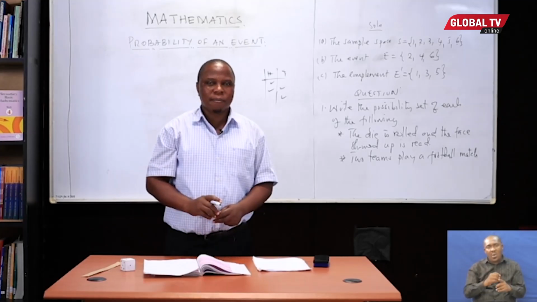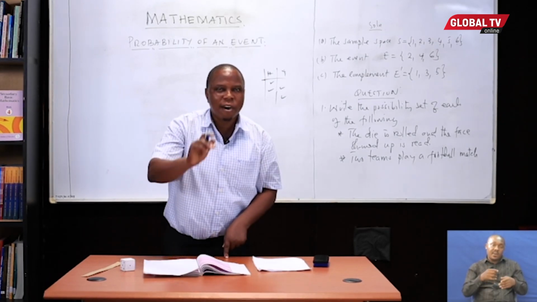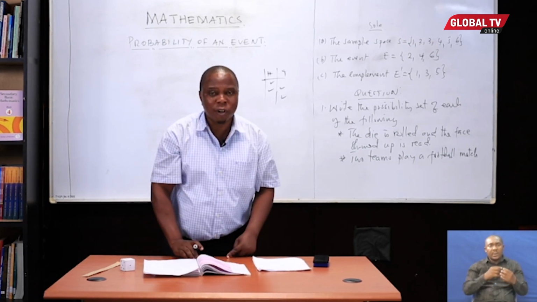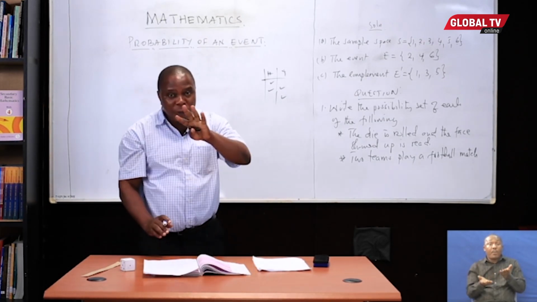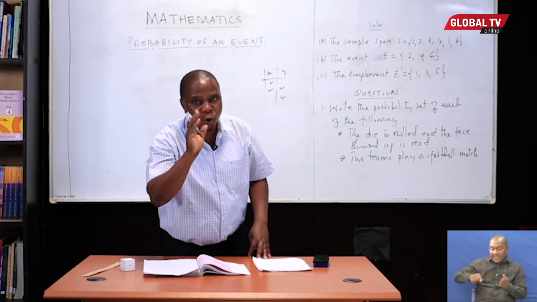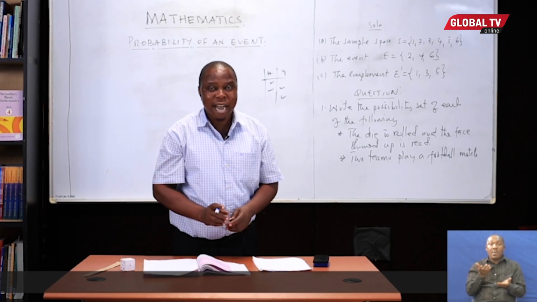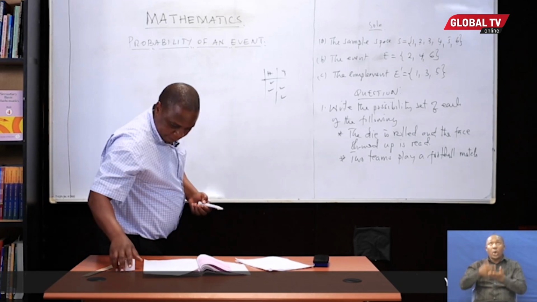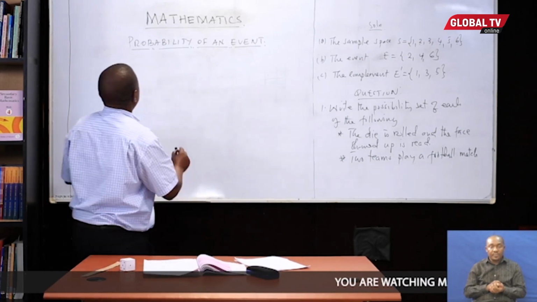10,000 times. The proportion of the head or the tail against the number of throws is what we call the probability of an event. The proportion of the head or the tail to show up is what we call the probability of an event. That is, toss a coin. Let us just write explanations here. In general, probability of an event.